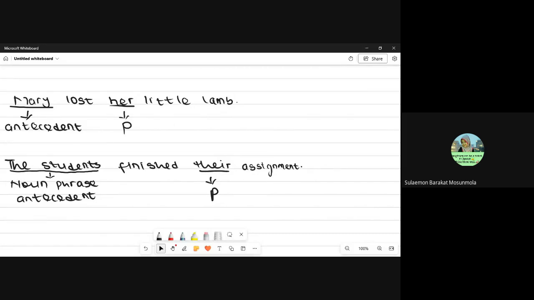So now, how do we ensure that our antecedents, how did she say it again? I can't see your screen. Who else cannot see my screen, please? I am sharing my screen. Who else cannot see my screen? If you can't see my screen, please rejoin the class.